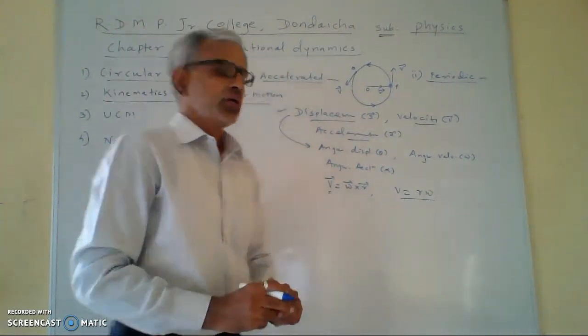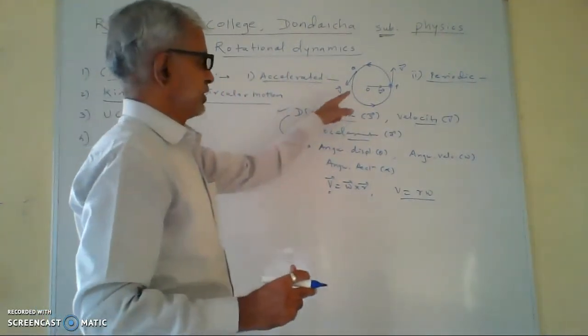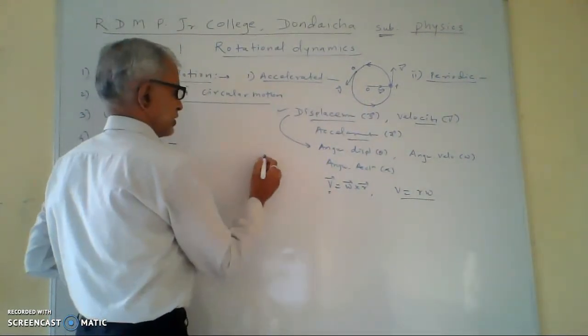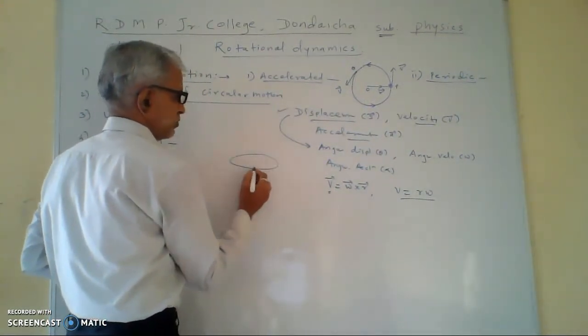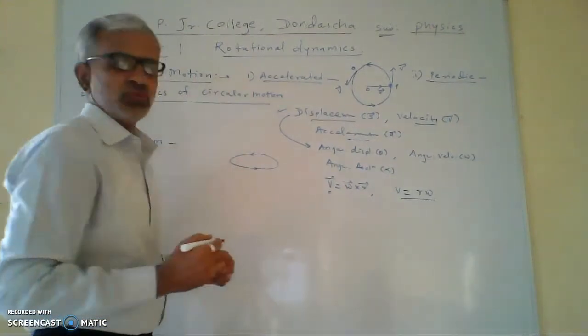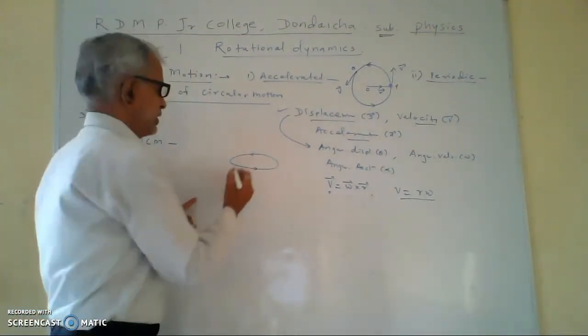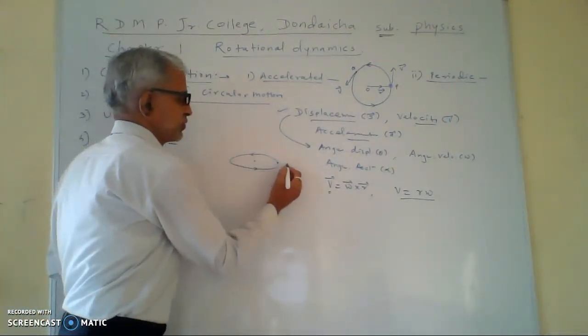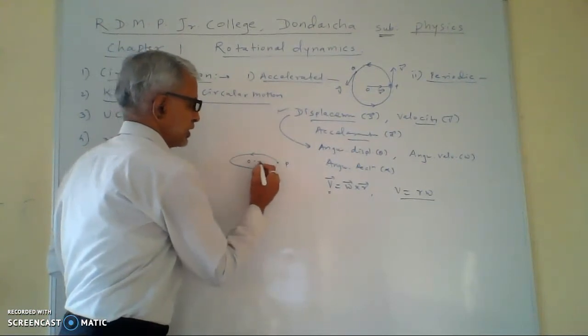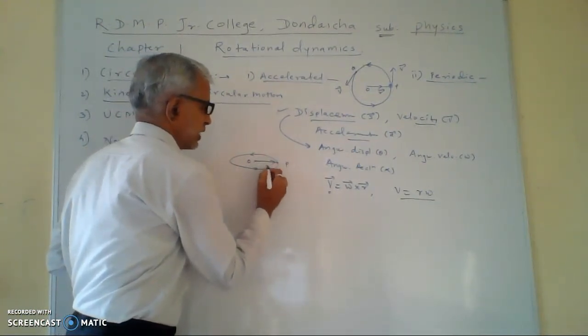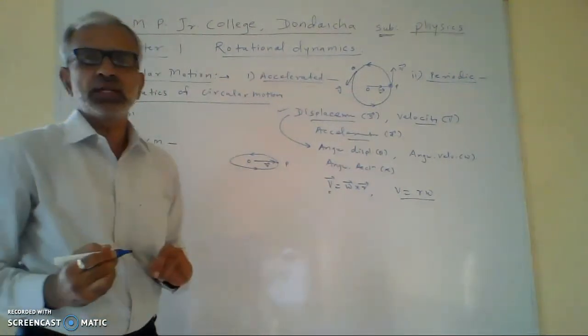Now if you look at this figure, or if you draw another figure, suppose this is the particle revolving along the circumference of the circle. Then this is the center, this is point P, then this is the radius vector r.